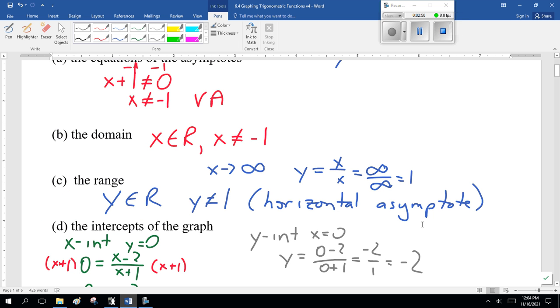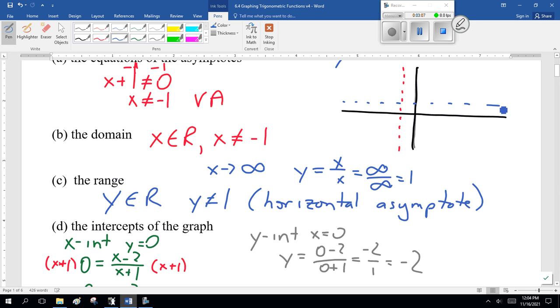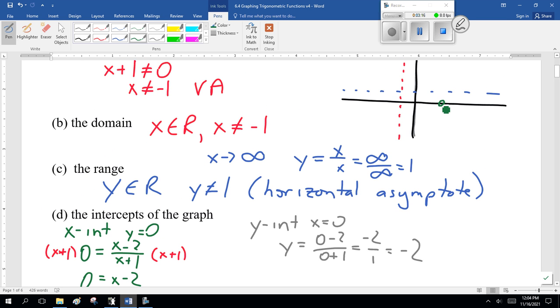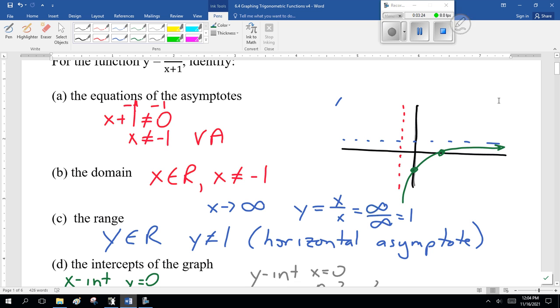Now, can I draw a crude graph from this? Yes, I can. I have a vertical asymptote at x equals minus 1. I have a horizontal asymptote at y equals 1. And I have two intercepts, at x equals 2, which will be over here, and y equals minus 2, which strongly suggests a graph like this. And that means the other half will be something like that. And that should be what you got on your graphing calculator.